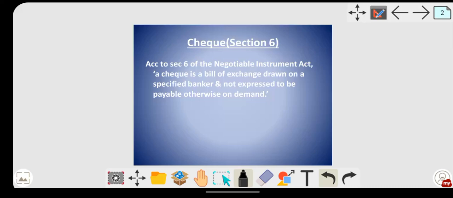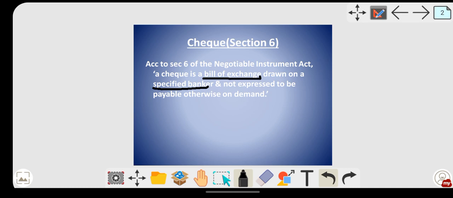Hello everyone. We have already discussed bill of exchange and promissory note in our previous videos. So we will see another negotiable instrument as per the Negotiable Instrument Act 1881, that is check. According to section 6 of the Negotiable Instrument Act, a check is a bill of exchange drawn on a specified banker and not expressed to be payable otherwise on demand.